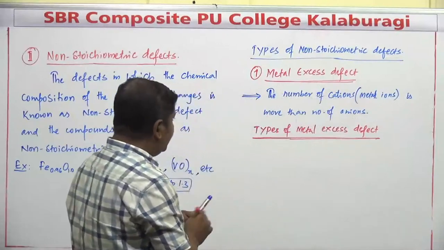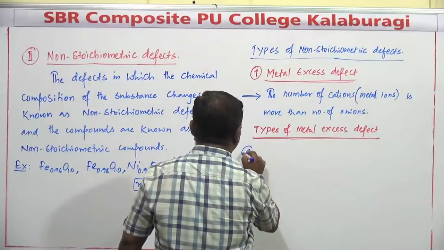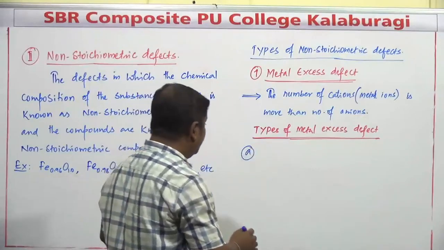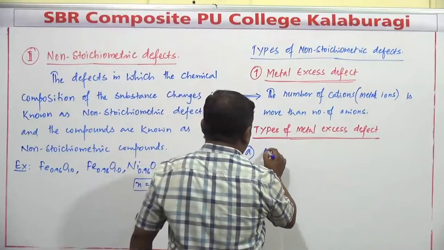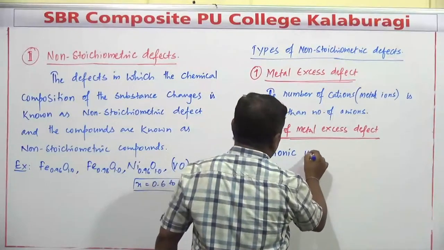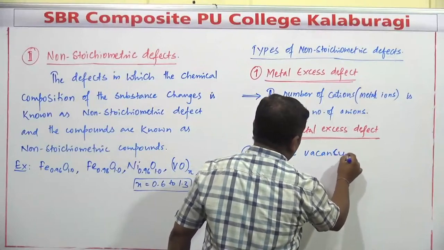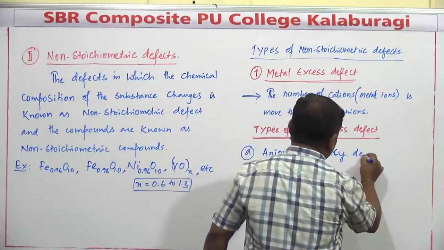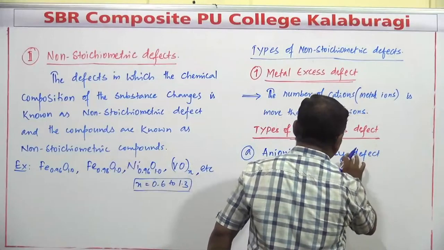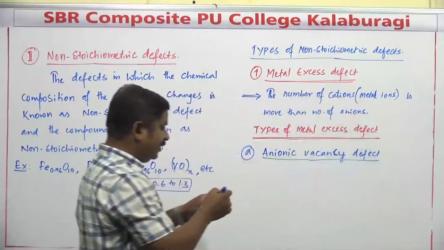First one, you can write this as A, anionic vacancy. First one is commonly known as what? Anionic vacancy defect. This anionic vacancy defect is a type of metal excess defect.